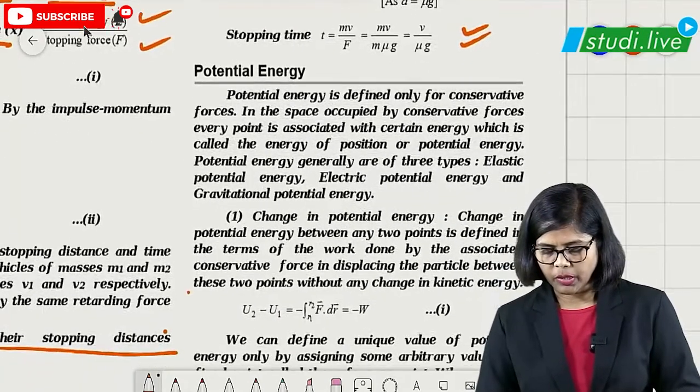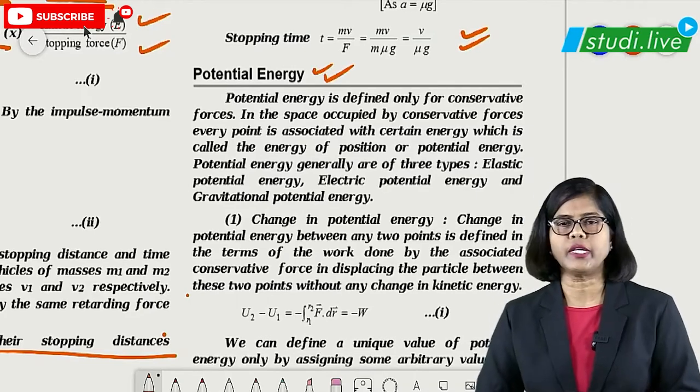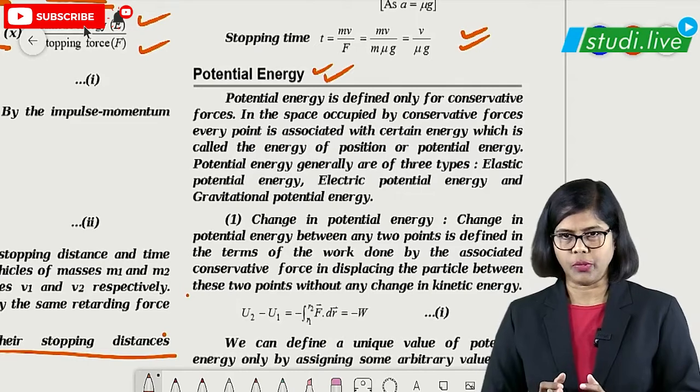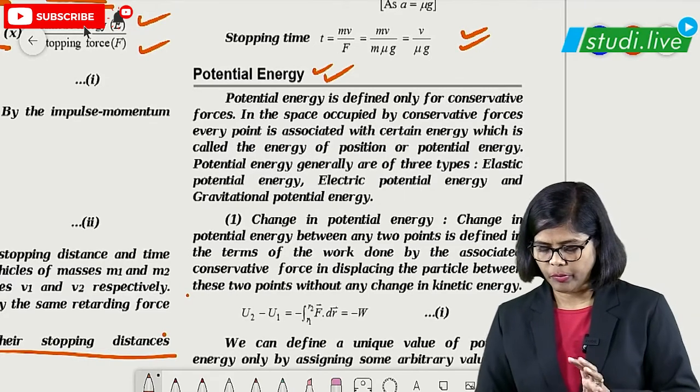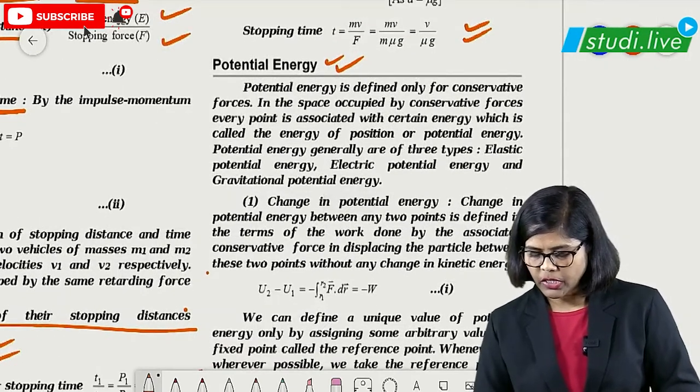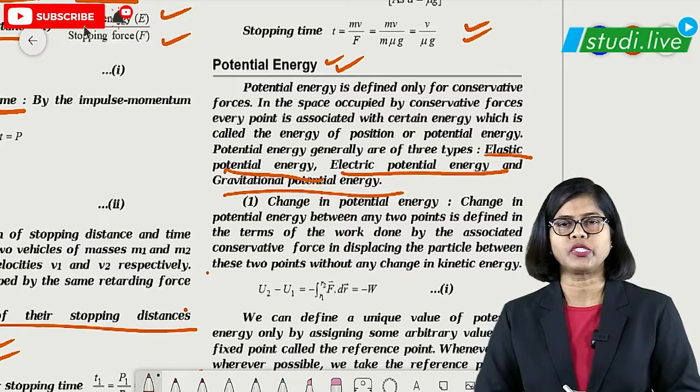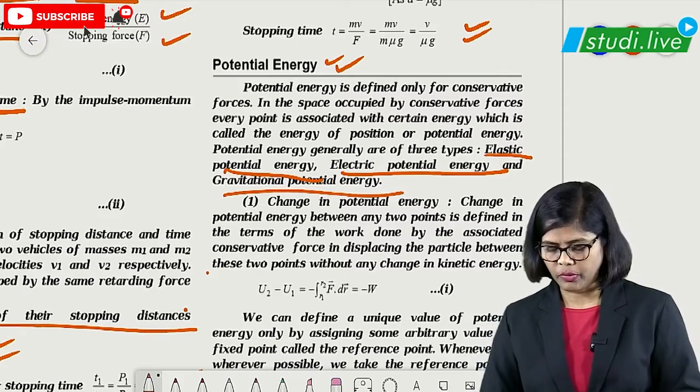Now let us talk about potential energy. Potential energy is nothing but the energy due to the virtue of position. That is the basic part of potential energy. In this potential energy, we are going to talk about different types, that is elastic potential energy, electrical potential energy, and gravitational potential energy. These 3 types we are going to learn about.